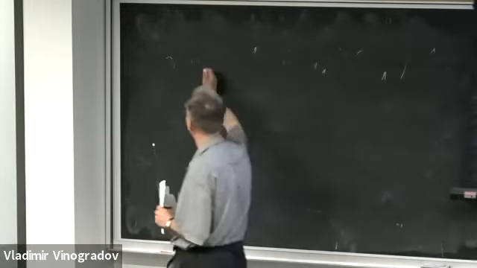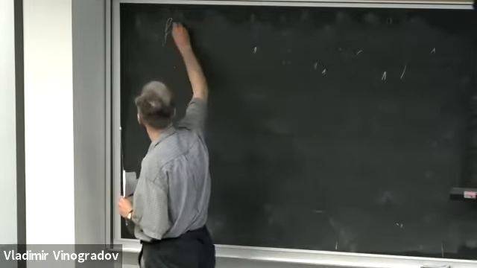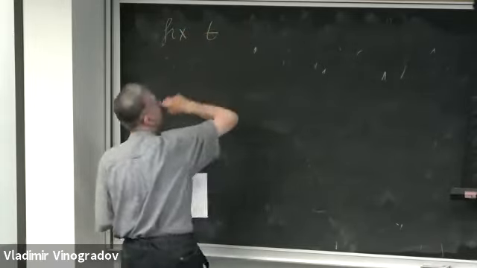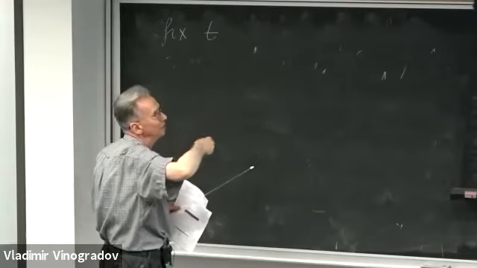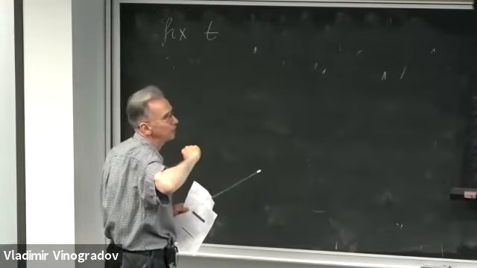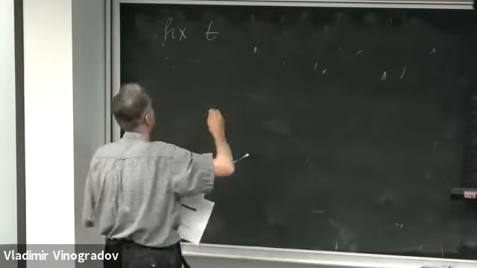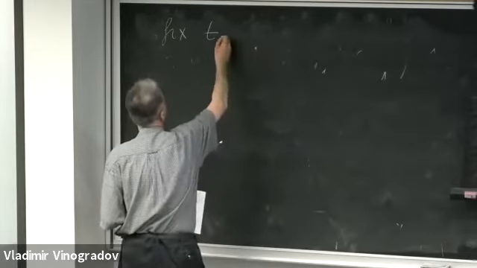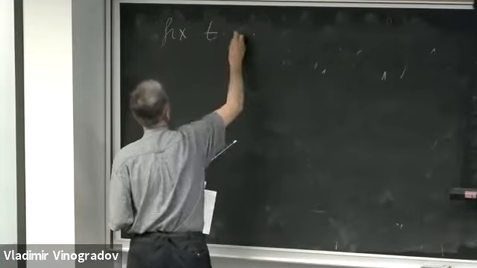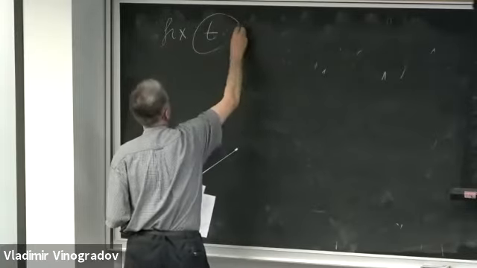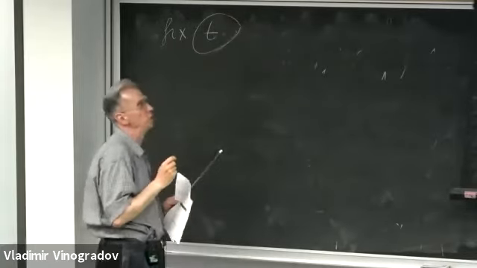So I fix t. My random variable z squared is clearly positive, so I fix t, say, greater than 0. Well, it doesn't have to be the case, just fix t. We'll figure out the range later on.